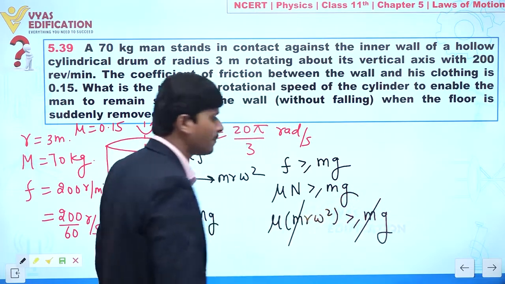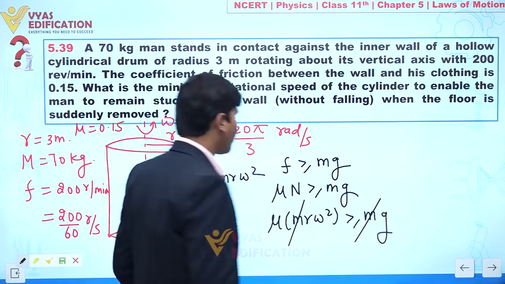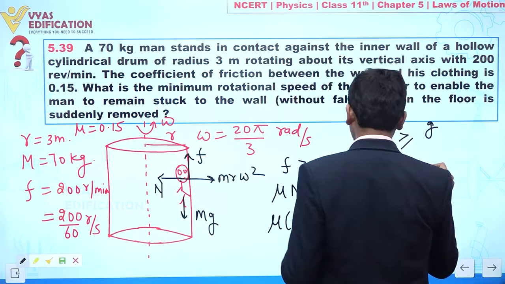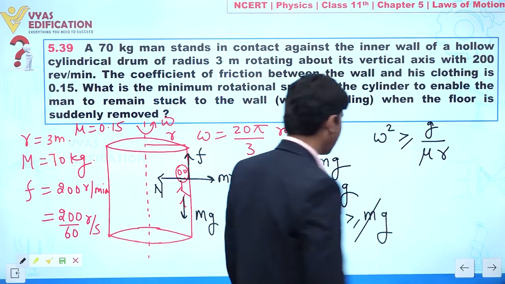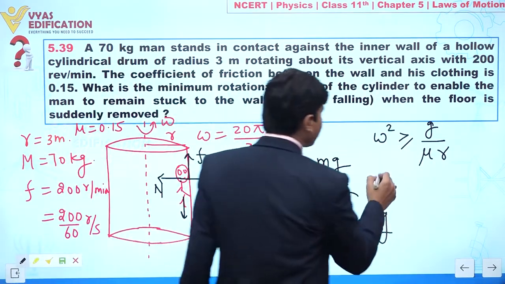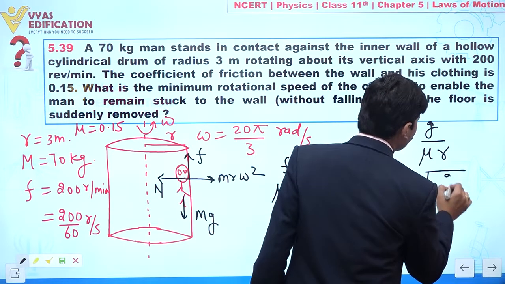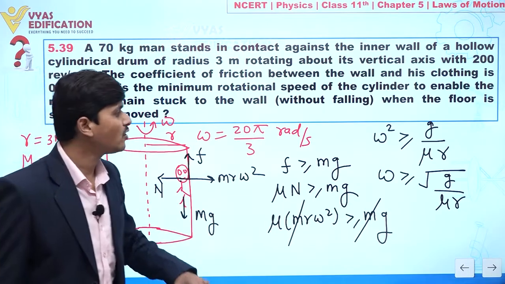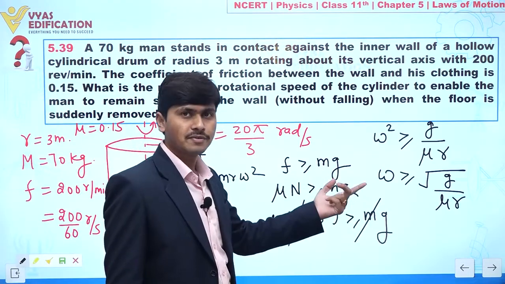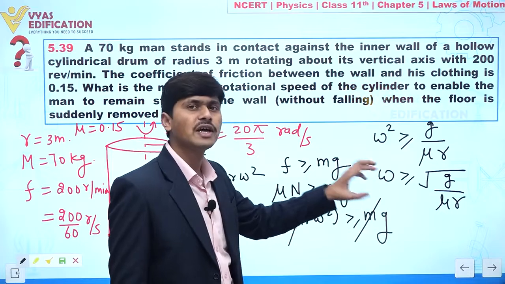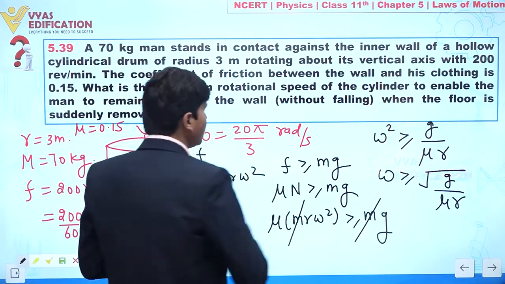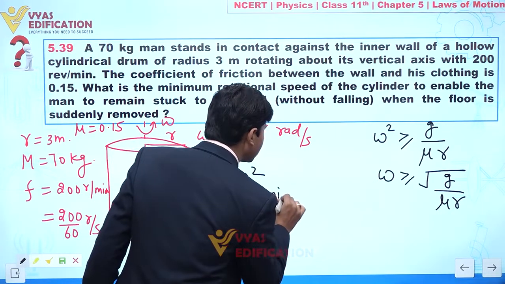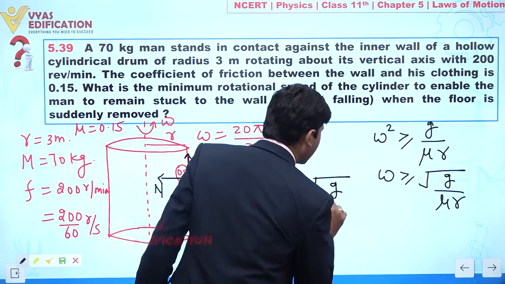So m and m cancel out. From here, omega square should be greater than or equal to g upon mu r, so omega should be greater than or equal to under root of g by mu r. Actually we have to find the minimum value of omega, so omega minimum is given by under root of g by mu r.